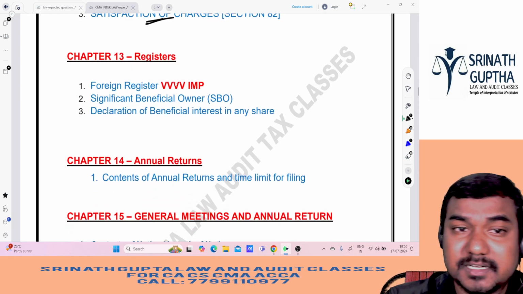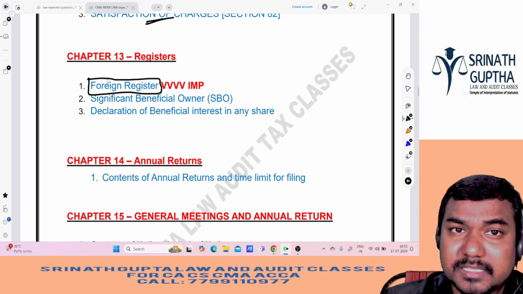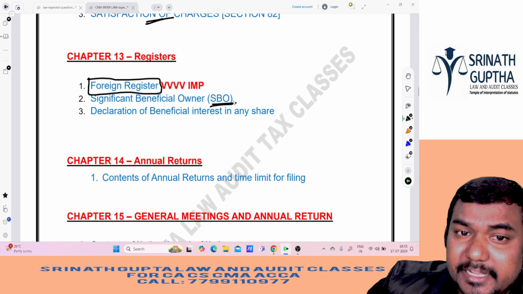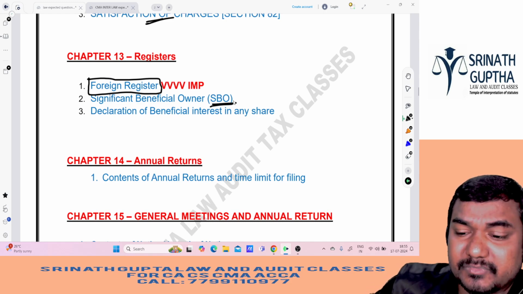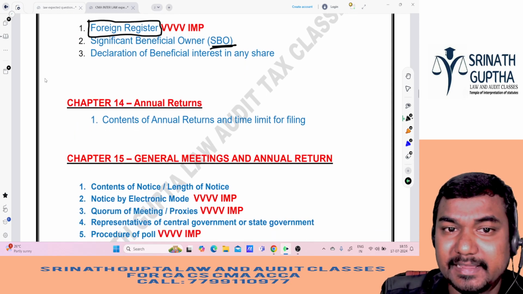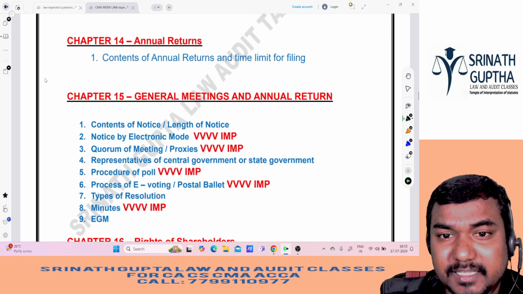When it comes to registers, foreign register is very important from MCQ point of view and also direct question point of view, because it is a new concept. And SBO, that is significant beneficial owner. Declaration of beneficial interest in any shares, these three questions we can expect. And when it comes to annual returns, he may ask contents of annual returns, that thing important.